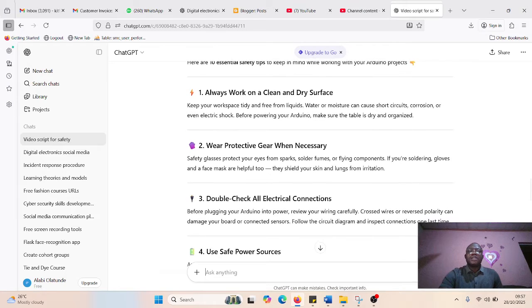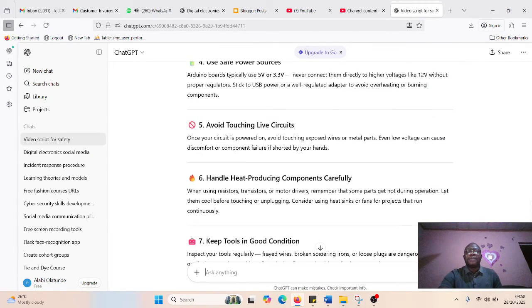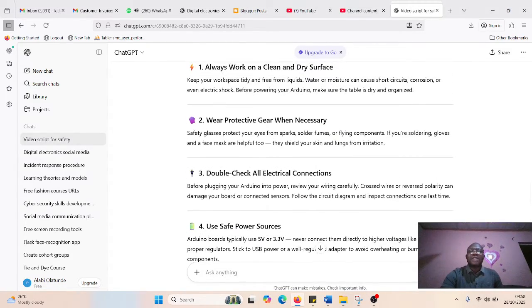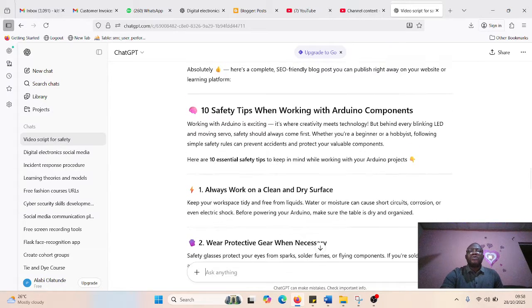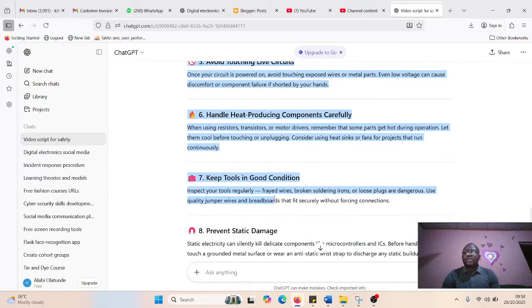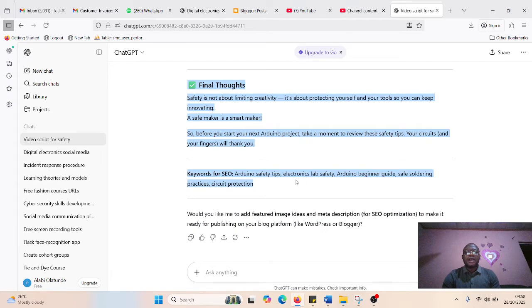Always work on a clean surface, wear protective glasses, double check all the electrical sockets, use paper. So you make this, not that you copy what I'm doing. If you are a tailor, do it in your own concept. I'll copy all this now down to the keyword, Control C to copy.